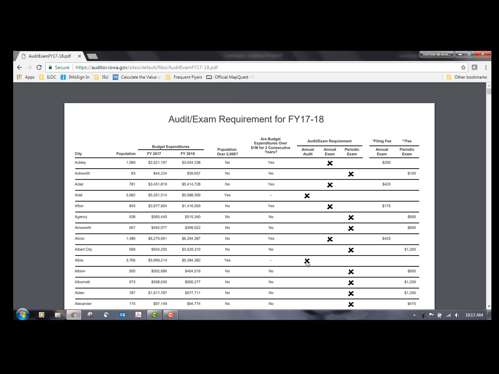For a 2-year period, let's look at Ackley here. They're under 2000, but they are over $1 million in expenditures 2 years in a row. Which 2 years are we looking at? For fiscal year 17-18, we're looking at fiscal year 17 and fiscal year 18. And notice that it is the budgeted expenditures as the budget was finally approved. So then you could continue over to the right and you'll see that Ackley will be required to have an annual examination. Now we have another video that's going to walk you through what to expect with an annual examination.